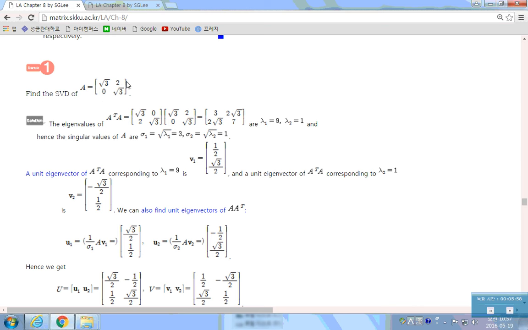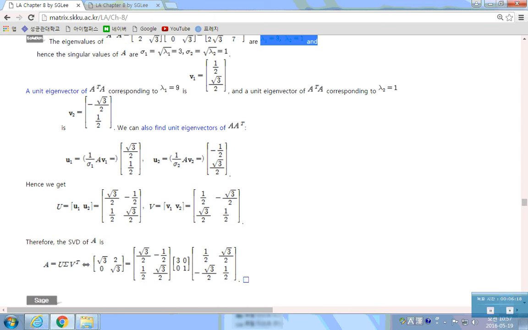So here's an example 1. Suppose we have a matrix A. Then find the singular value decomposition of this matrix A. Then form A transpose A, which is this. This is a real symmetric matrix, so orthogonally diagonalizable. So find the eigenvalues of this matrix, which are 9 and 1. Then find the eigenvectors of A transpose A. Also normal eigenvectors, because it's unitarily diagonalizable. So you will find the orthonormal eigenvectors easily.